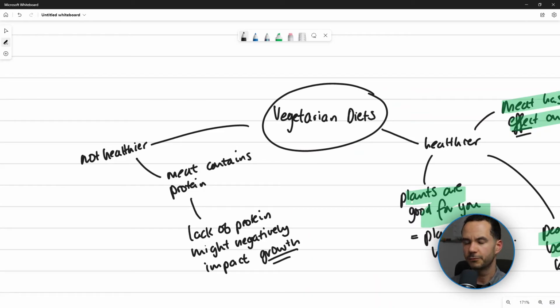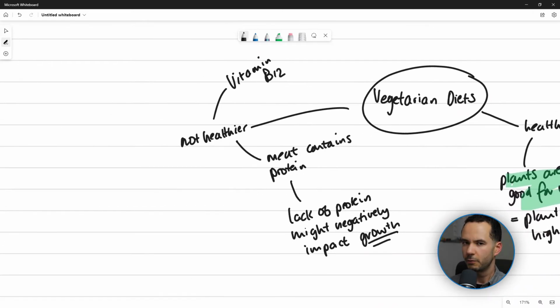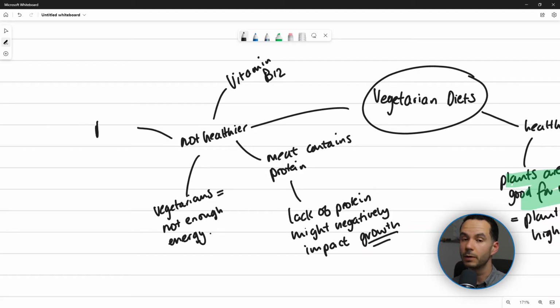Another very important reason why a non-vegetarian diet might be healthier than a vegetarian diet is the fact that meat contains vitamin B12, which is something our body cannot make itself. We could also say that vegetarians maybe don't have enough energy. And finally, we might add that meat contains certain amino acids that we can't find in plants. So we've now discussed 2 out of 3 points of view that I want to discuss in my essay.